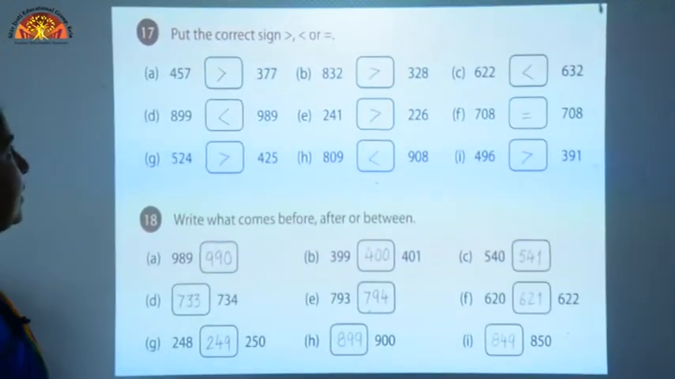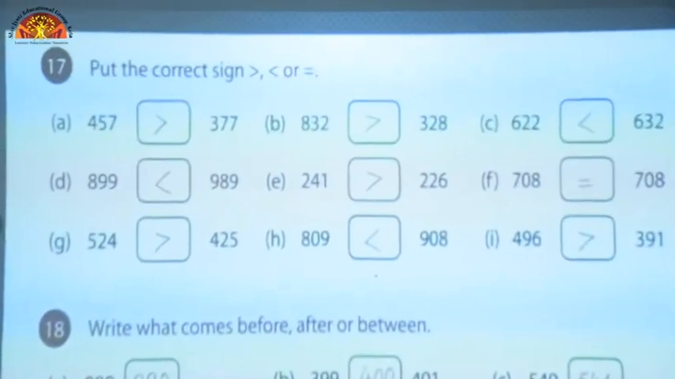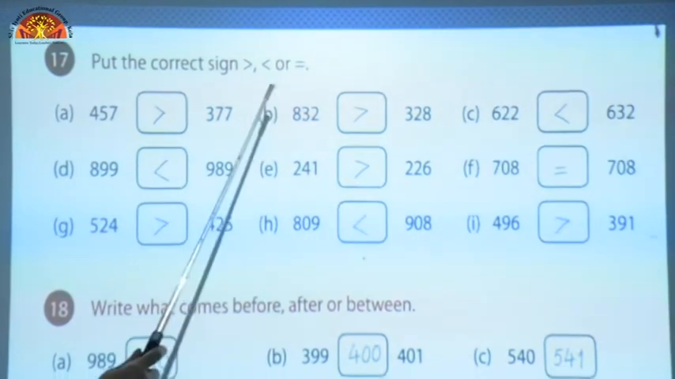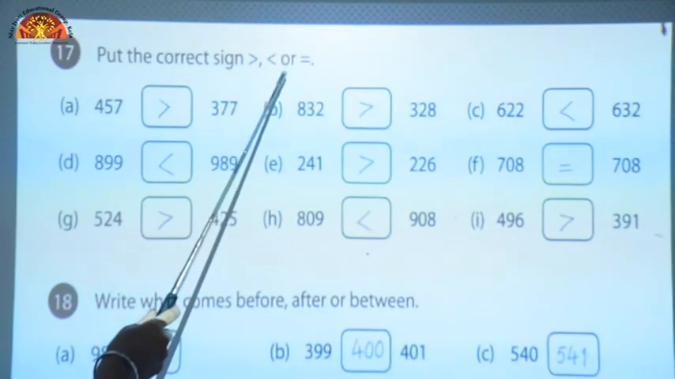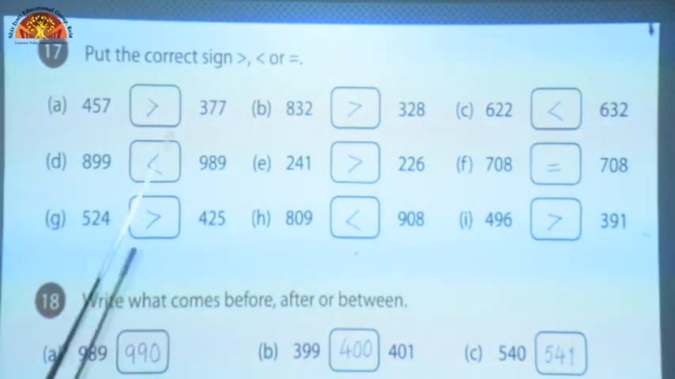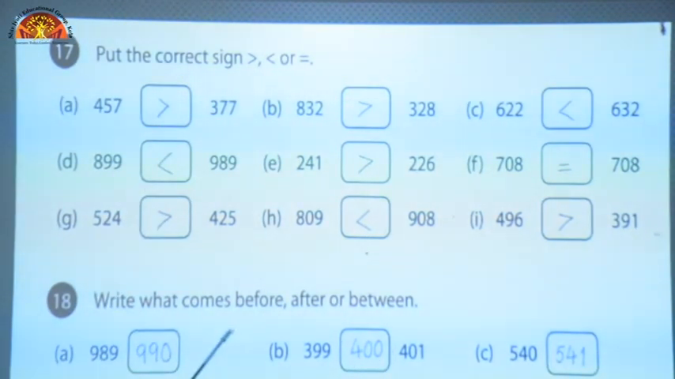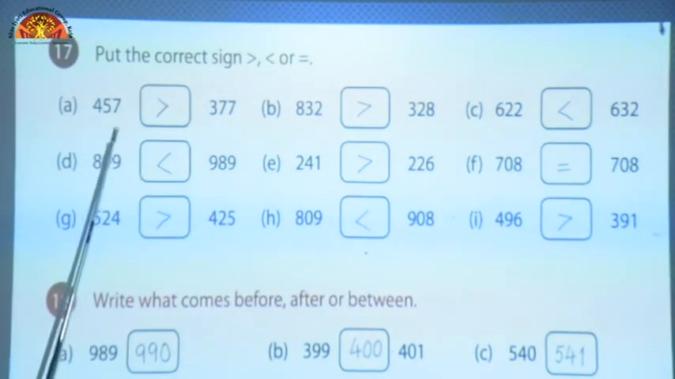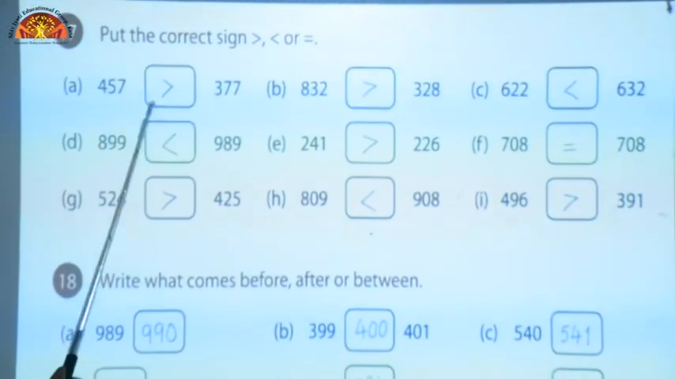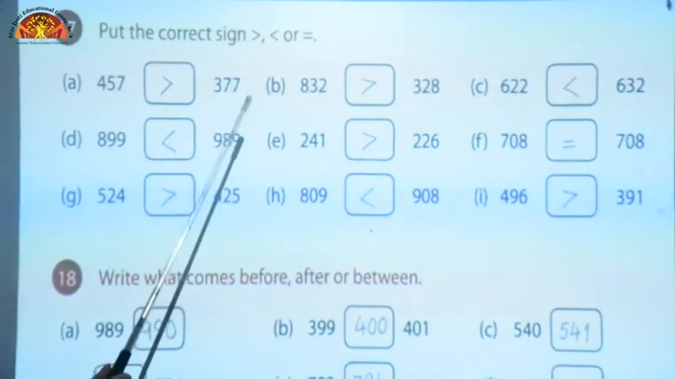Question number 17. Put the correct sign. Children, these signs are for greater than, lesser than or equal to. You have to compare the numbers and you have to put the sign in front of the numbers. Here 457 and 377 number is given.